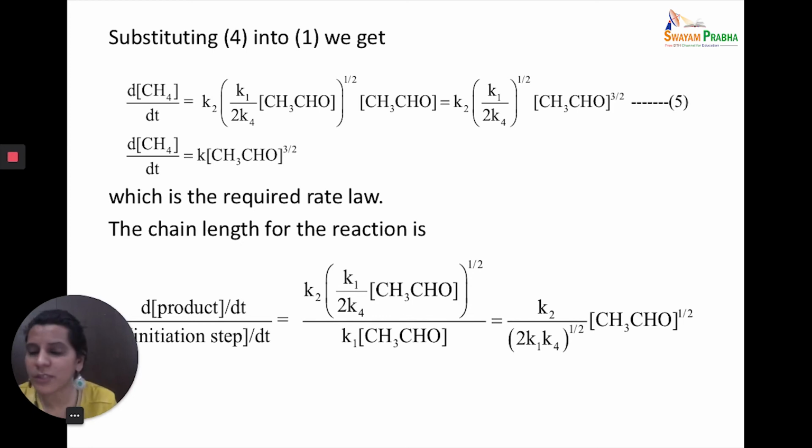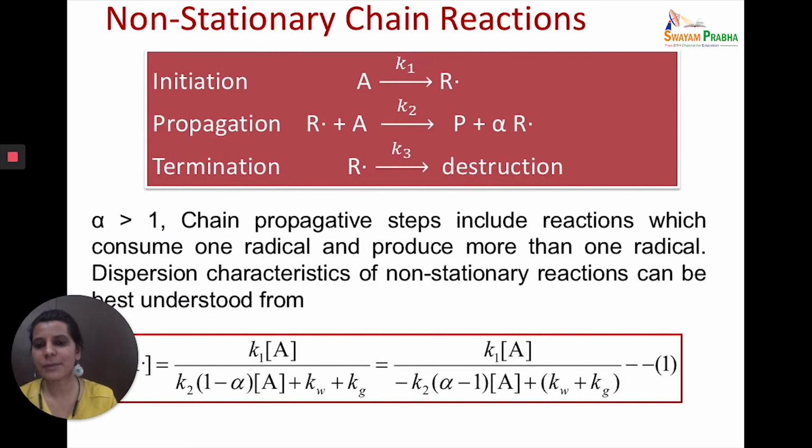You can also find out the value of the chain length: d[product]/dt upon d[initiation step]/dt. You have the d[product]/dt value. You have the value of the initiation step, which is k1 into acetaldehyde. You substitute, and this is the value of your chain length. So that is how you can study various reaction mechanisms.